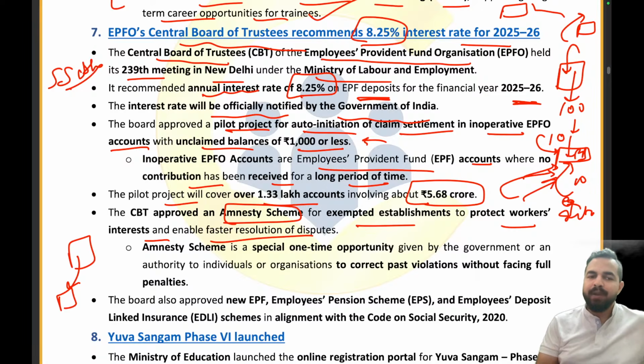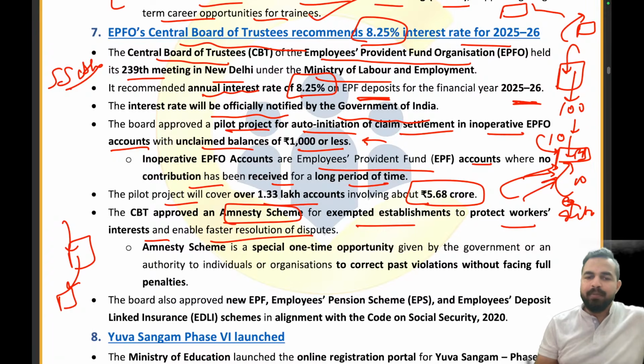So basically these powers have been given by the EPFO only to these organizations, that okay, you want to do it on your own, you can do it on your own, right? So for the faster resolution of the disputes, these are maintaining the records and the accounts as well. So they have exempted these establishments to protect the workers' interests and enable faster resolution of the disputes, that okay, you don't need our permission, you can do this on your own.